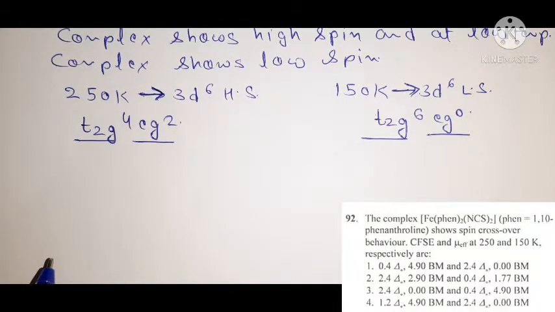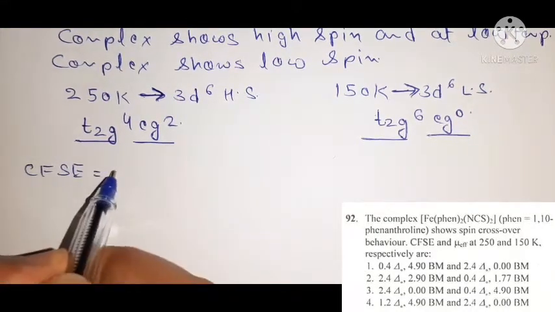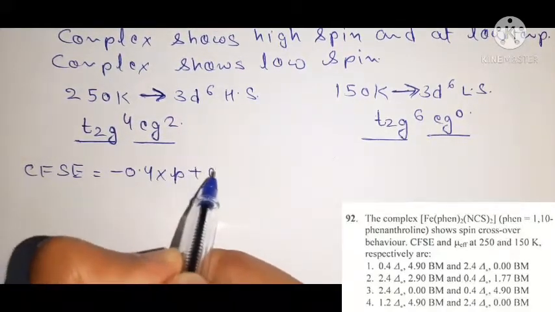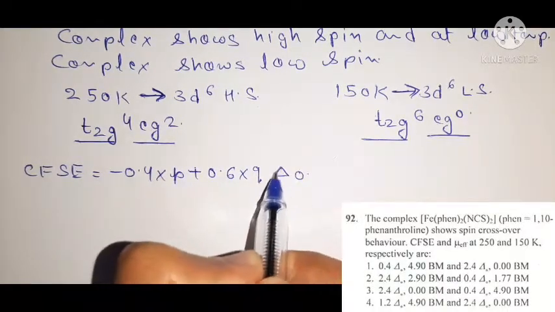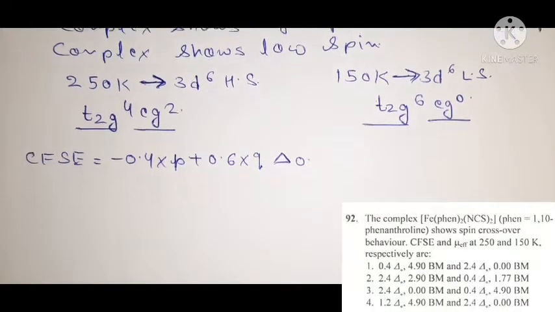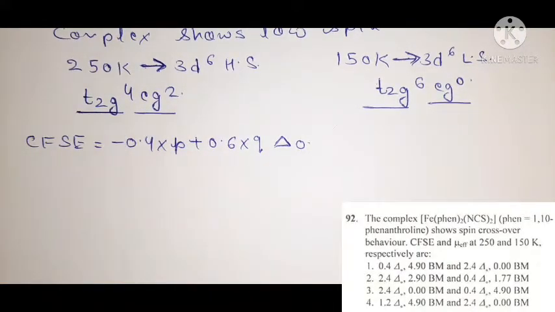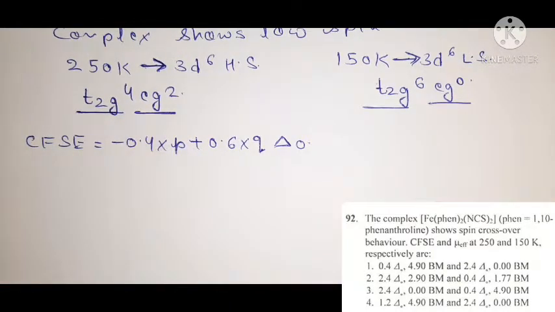So we know very well that there is a general formula for finding CFSE that states minus 0.4 p plus 0.6 q Δo. This is a general formula for finding CFSE in octahedral complexes, where small p is the number of electrons present in t2g orbitals and small q is the number of electrons present in eg orbitals.